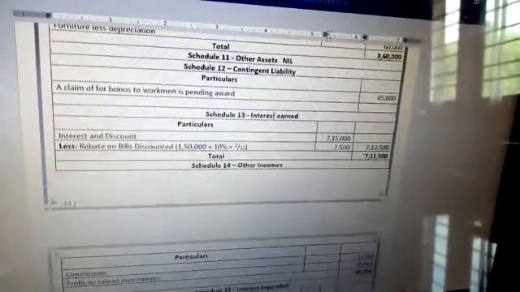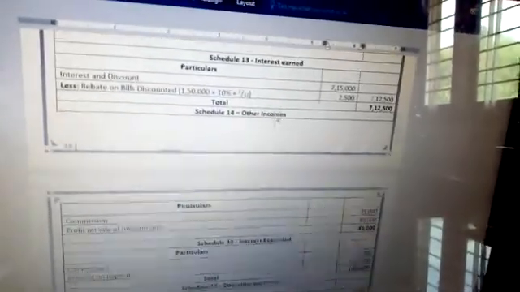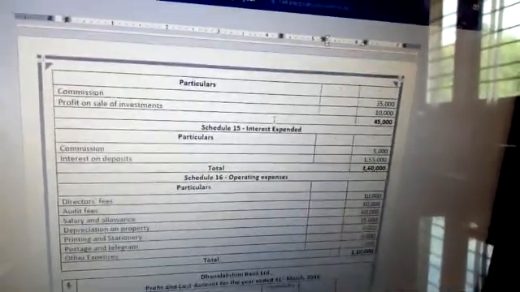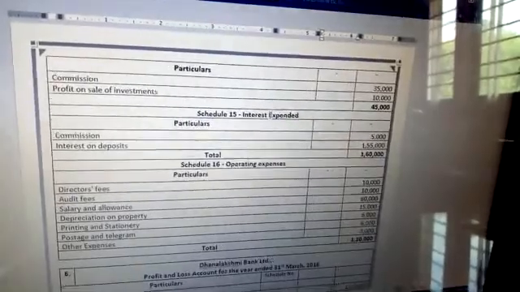Next, schedule 13, interest earned, schedule 15, interest expended, and the last schedule is operating expenses.